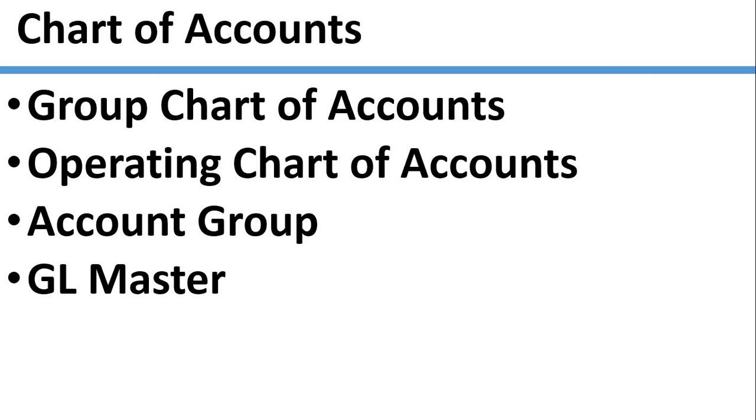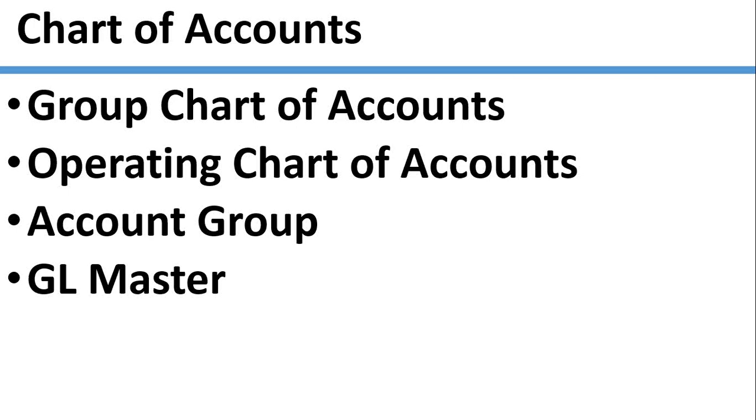And we want to store all these GL lists, 1,500 or 2,000 GL accounts, in some container. So when you create a chart of accounts, it is going to create a template for GL master. So in SAP, the chart of accounts is a template storing the GL master records.